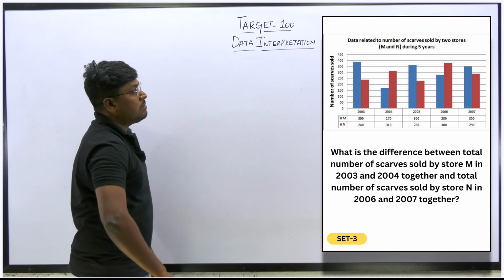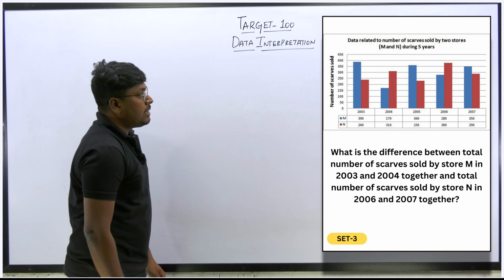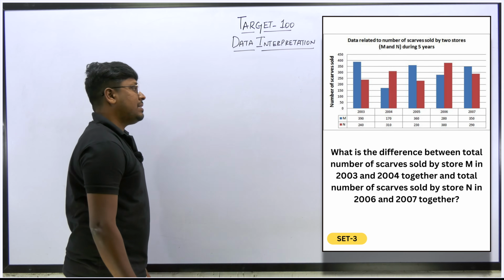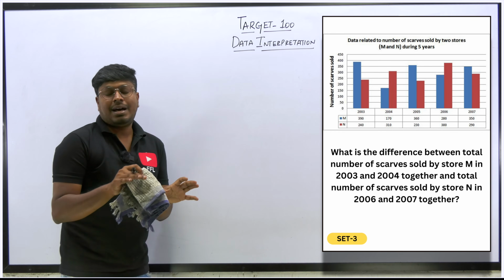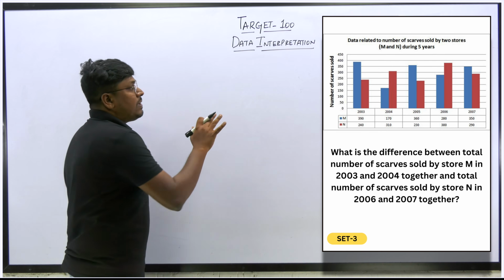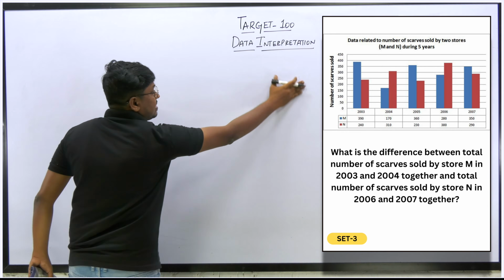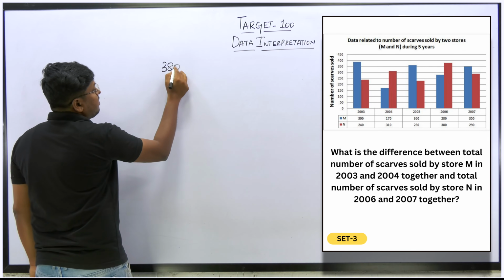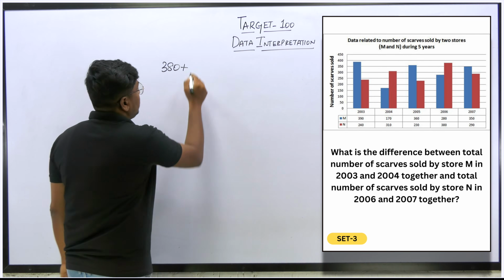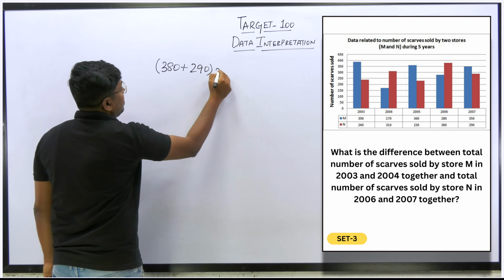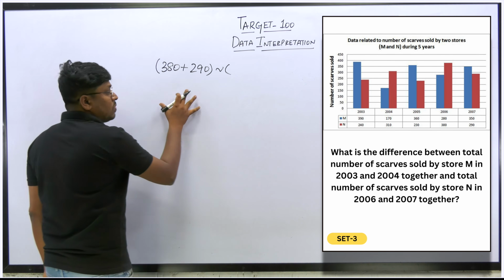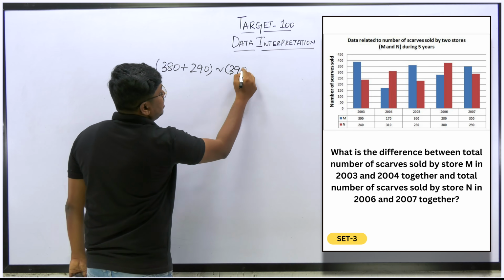So next question, question number 4. What is the difference between the total number of scarves that was sold by M in 2003 and 4 together, total number of scarves sold by N in 2006 and 2007 together? Just see, a simple question. Our target is to find only the difference. So difference of 2 years. So first year, which is M in 2003. So M in 2003 is 380. So plus next will be 290. So difference of the second year, again for 2006 and 2007 for N. So 2006 will be 390. So plus